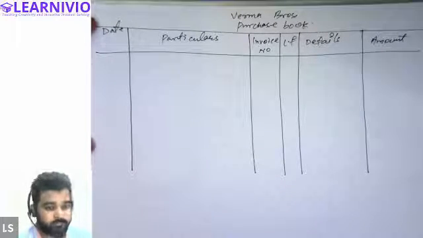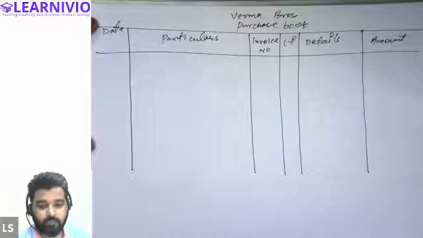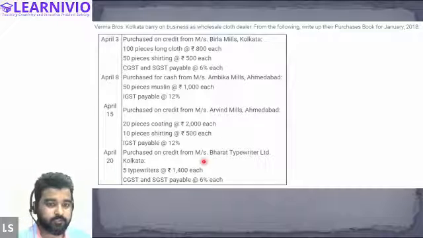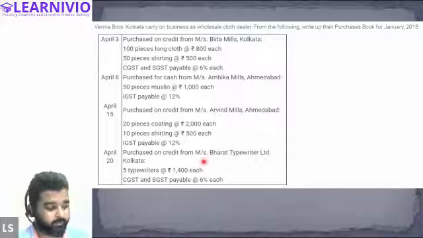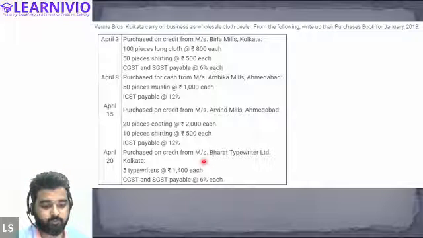All right, everyone. Now let's look at the first transaction. The first transaction is on 3rd April, so we will write down the date of the transaction.